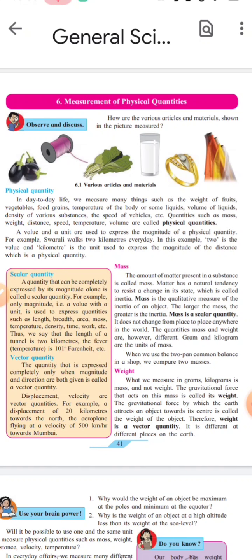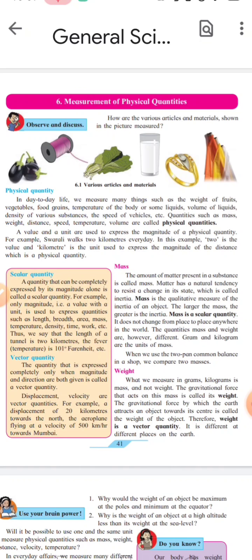You have seen in market two pan common balance. In market, vegetable vendors, grocery shops, you will get to see two pan common balance. It is used to compare two masses. For example, a vegetable vendor keeps 500 grams or any weight in one pan, and in another pan he keeps grocery or a vegetable. In this way, these vendors compare the two masses.